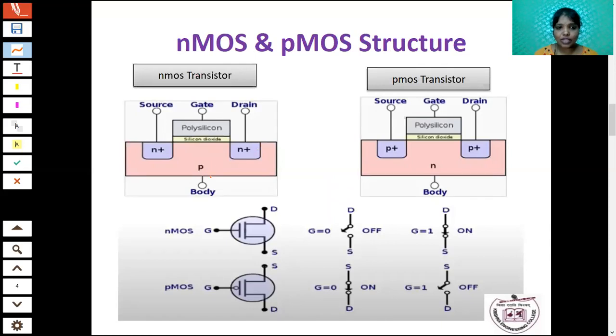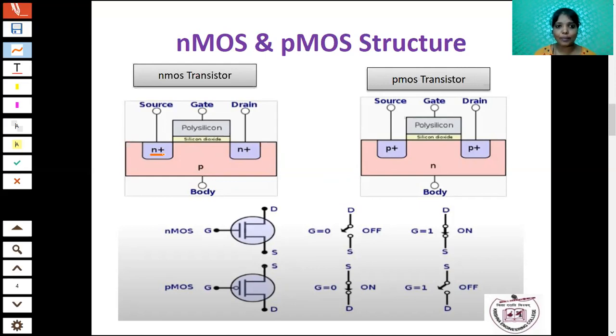In the P substrate, we are going to diffuse the N-type material. Here, why did I mention plus? Generally, in a transistor we mention P-type and N-type. Here, I mentioned it as N plus. This N plus indicates that the N is heavily doped. You know what is the meaning of doping?